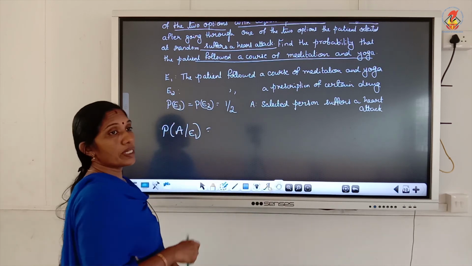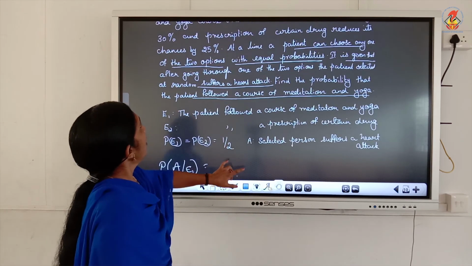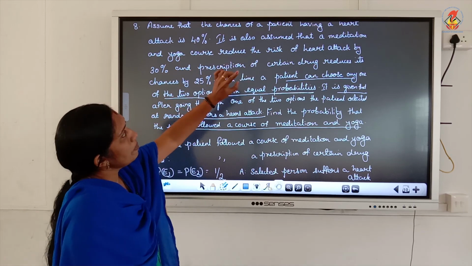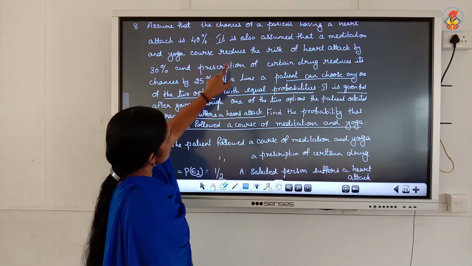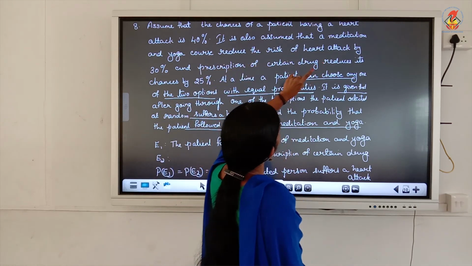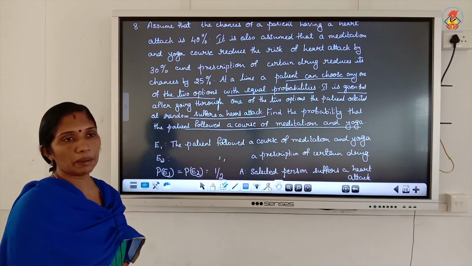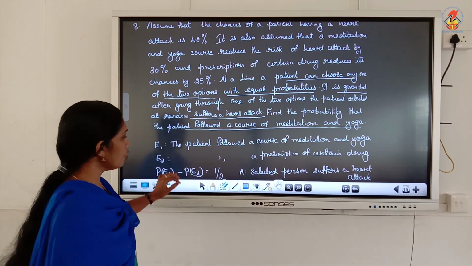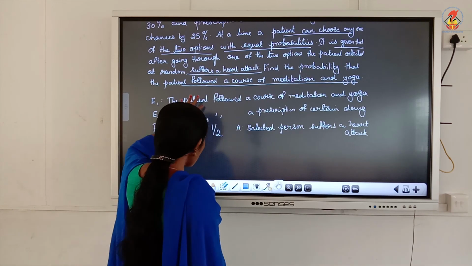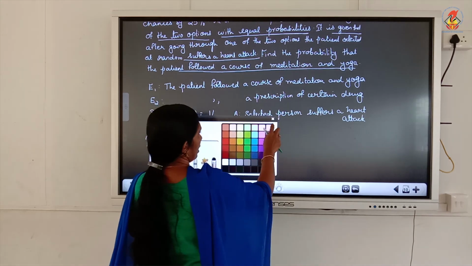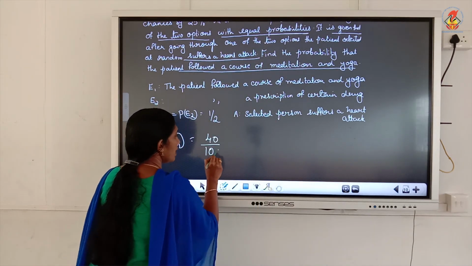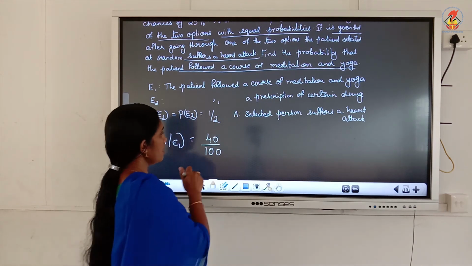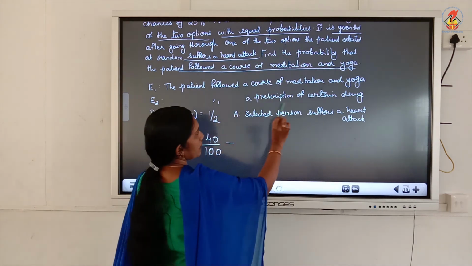It is given in the question. The chance of a patient having a heart attack is 40%, and meditation and yoga reduce the risk by 30%. So, how to write that? That is given as P of A given E1. Either you can write the chance of getting a heart attack is 40% and E1 means meditation and yoga.